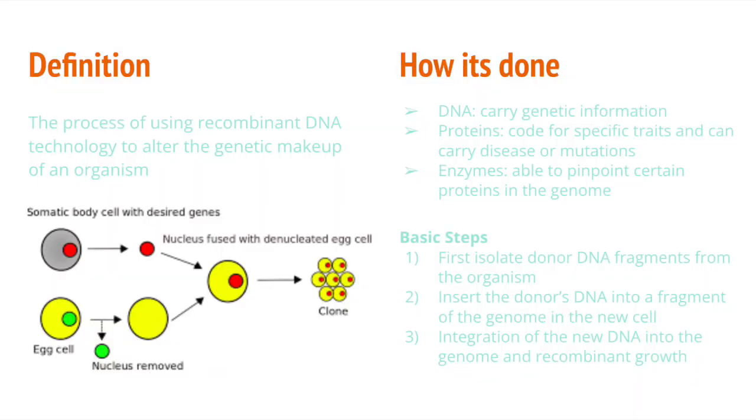Genetic engineering is defined as a process of using recombinant DNA technology to alter the genetic makeup of an organism. This is done by taking DNA fragments from a donor cell, using specific enzymes to target the wanted proteins in the genome and extracting it from an organism. Then, the DNA fragments are inserted into the genome of the new cell, and now the recombinant DNA grows within the new cell, and now the genome is altered.